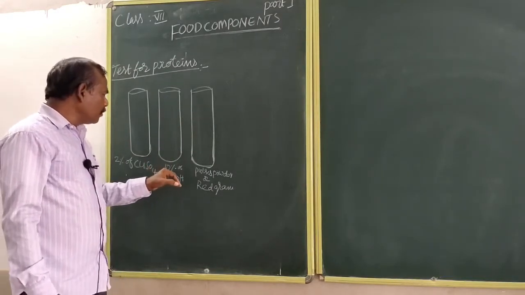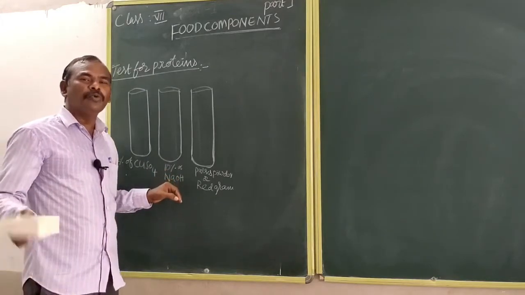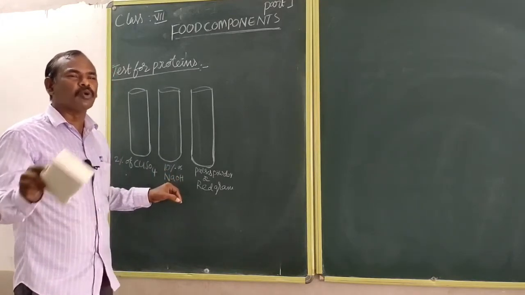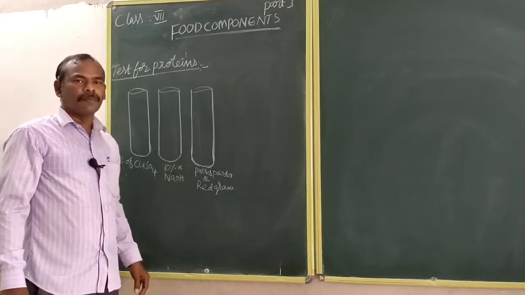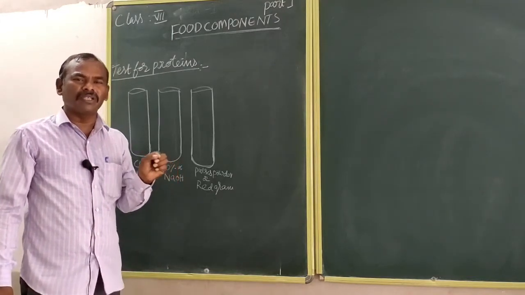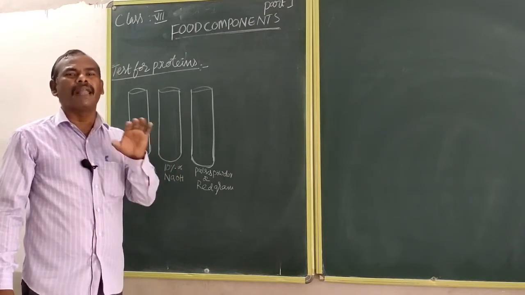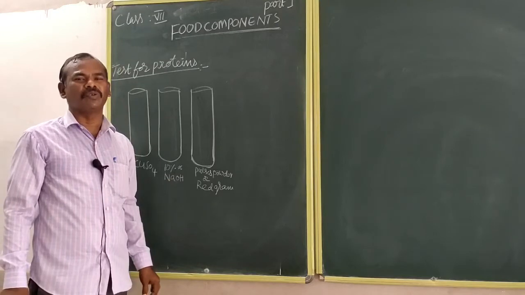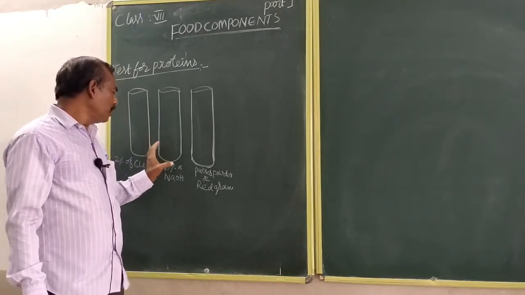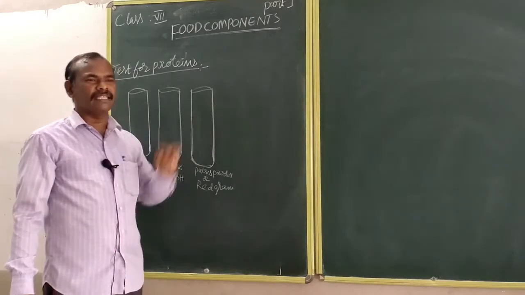Next, prepare the sodium hydroxide. How to prepare the 10% sodium hydroxide solution? 10 grams of sodium hydroxide is dissolved in 100 ml of water. That is the preparation of the 10% sodium hydroxide solution. Keep these two solutions separate in the stand.